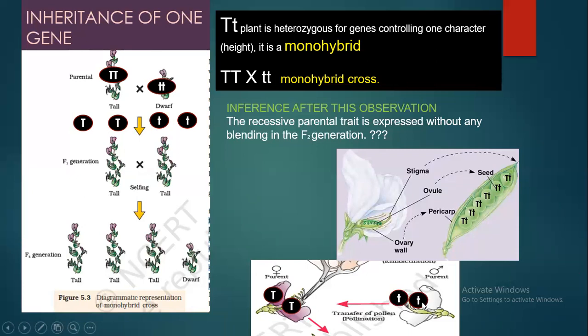There are so many pollen grains which will be shed. Each pollen grain's gametes will have small t. Because this is homozygous, we have no different types of alleles formed. The alleles are similar in all the gametes.